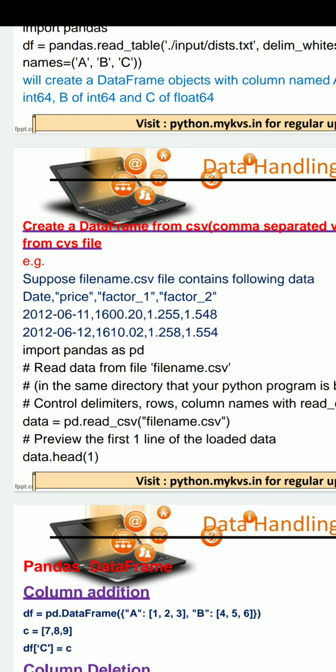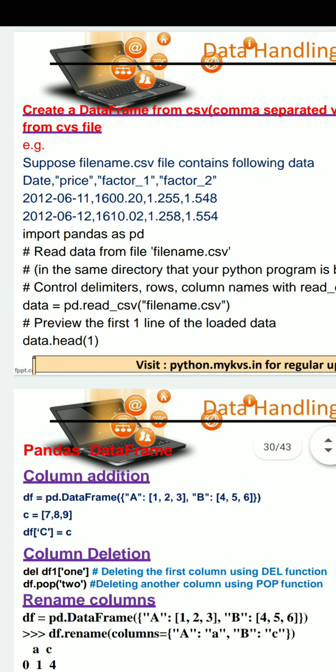So how can we read such a file? It is very easy. What you have to do, first of all, you have to create the pandas object pd, and you will call the method read_csv. read_csv is a special method of pandas to read a CSV file.